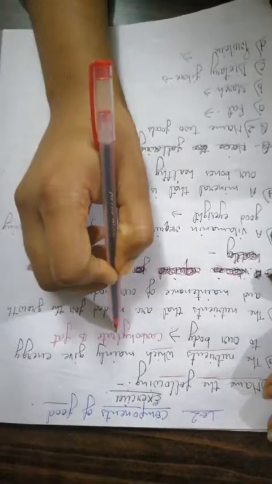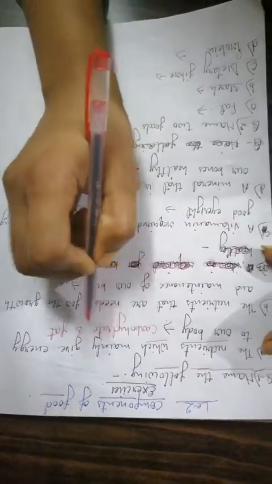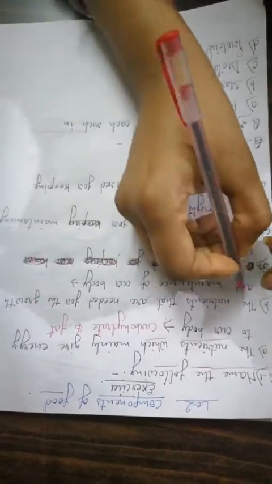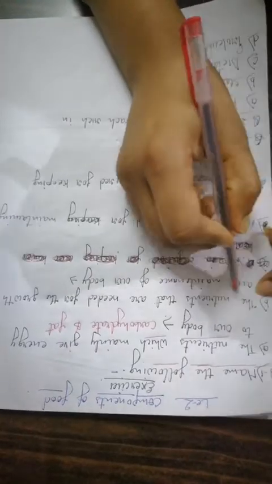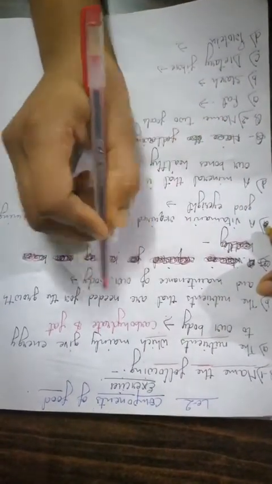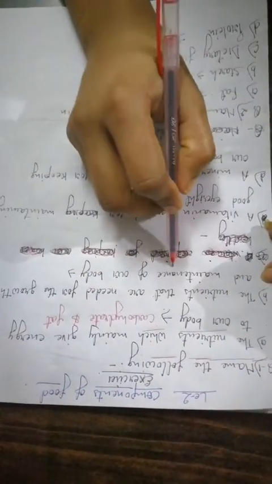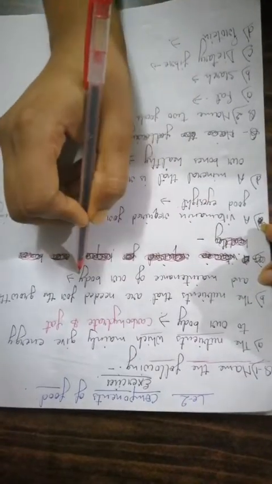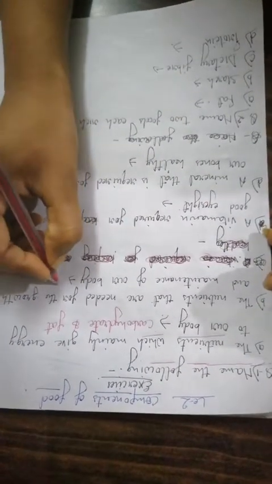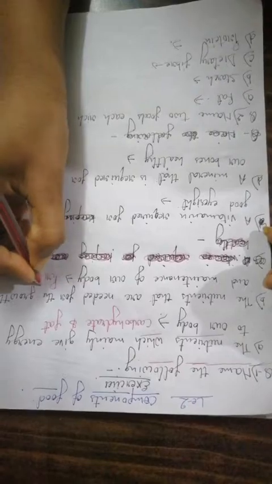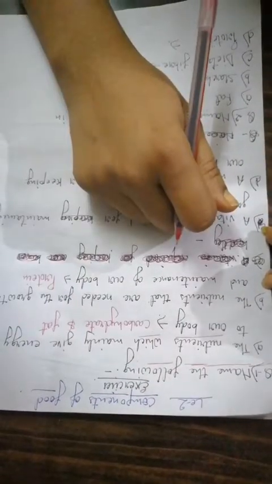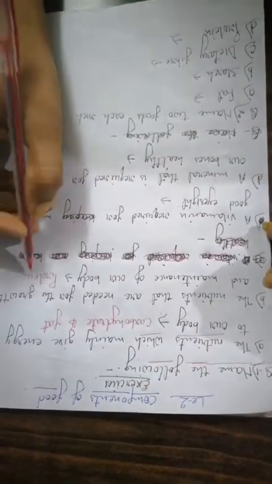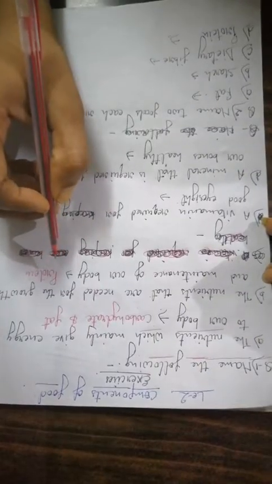These two nutrients give energy to our body. Next, the nutrient that is needed for growth and maintenance of our body is protein. Protein is needed for growth and maintenance in our body.